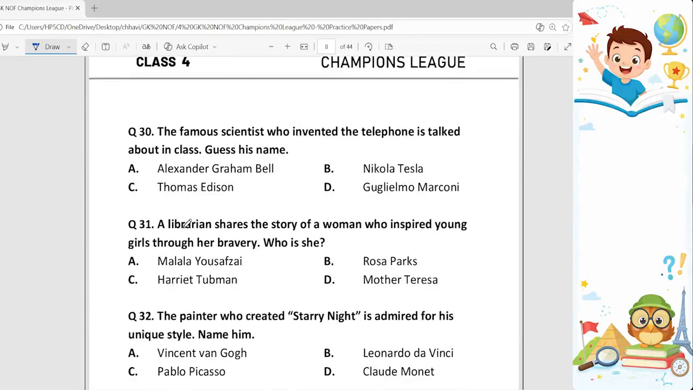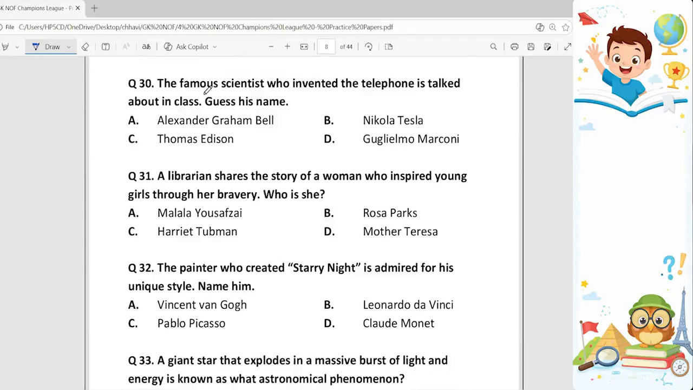Question number 30. The famous scientist who invented the telephone is talked about in class. Guess his name. So his name is Alexander Graham Bell. He is the scientist who invented the telephone.